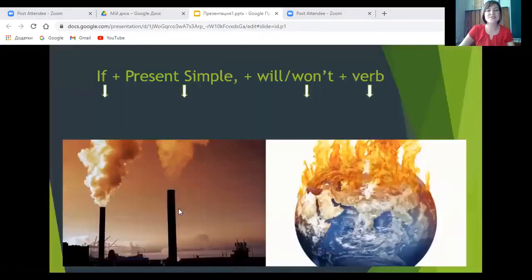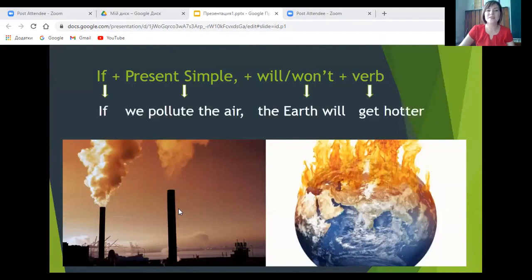To make first conditional sentences, we use the following formula. If plus present simple, comma, will or won't plus verb. For example, if we pollute the air, the earth will get hotter.